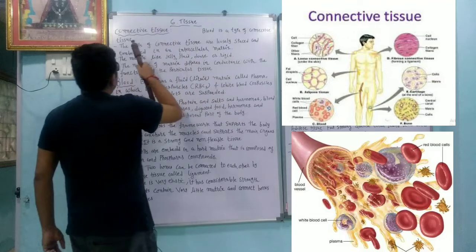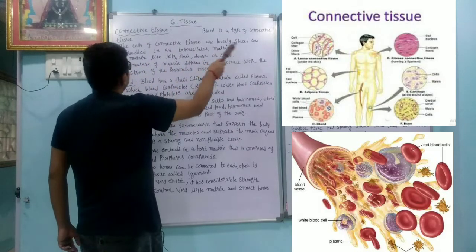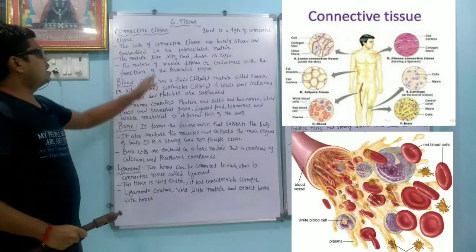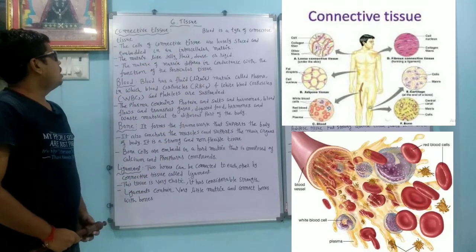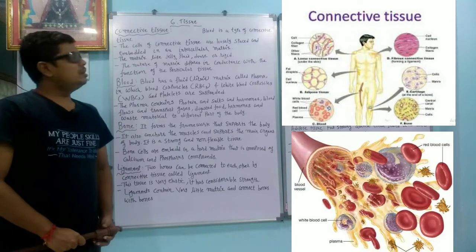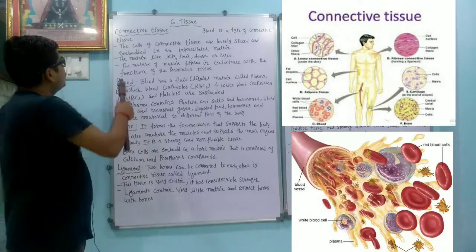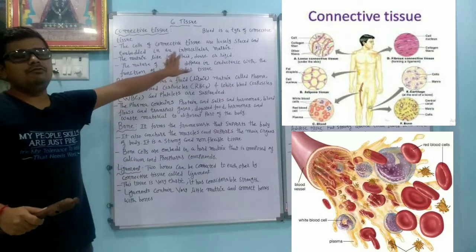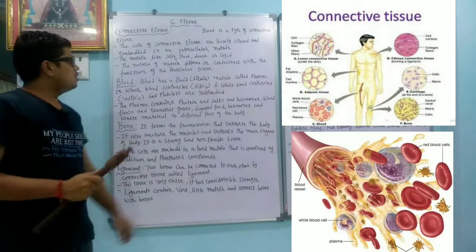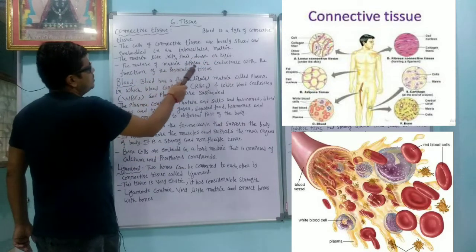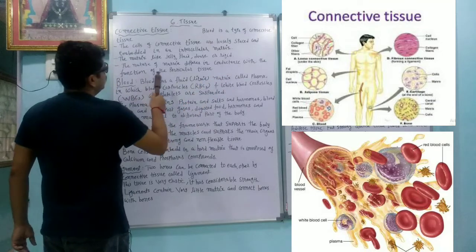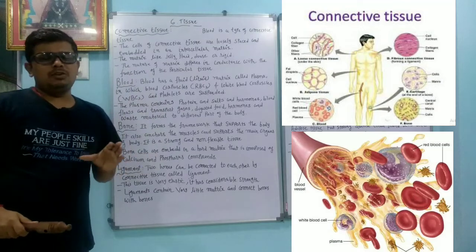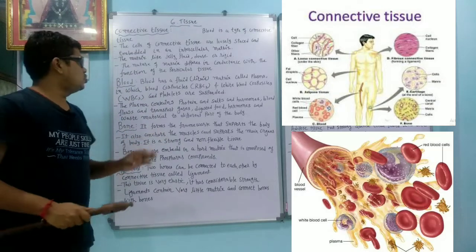Blood is a type of connective tissue. The cells of connective tissue are loosely spaced and embedded in an intercellular matrix. So they are embedded in the intercellular matrix, and the cells of the connective tissue are loosely spaced. The matrix is like jelly, fluid, dense or rigid. The nature of the matrix differs in accordance with the function of the particular tissue. So the nature of the matrix depends upon the function of the particular tissue.